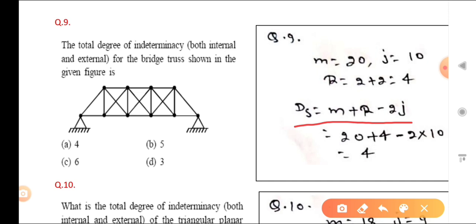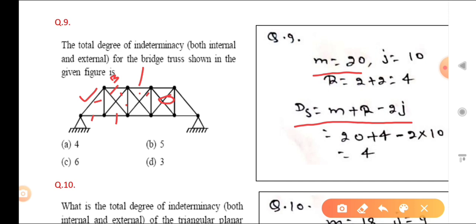So you should count the members: 1, 2, 3, 4, 5, 6, 7, 8, 9, 10, 11, like that. When you count, that is M. You should not take that as a joint.